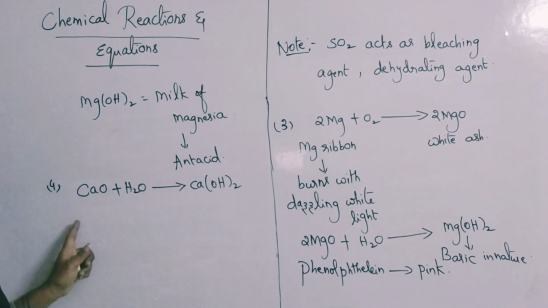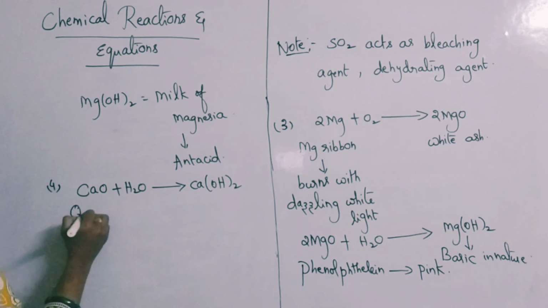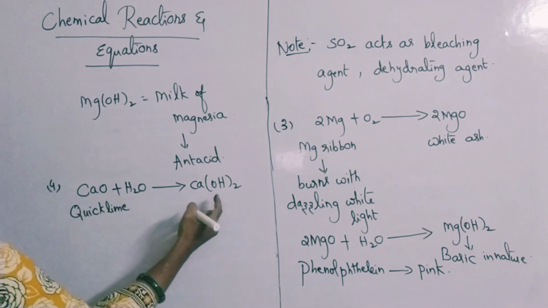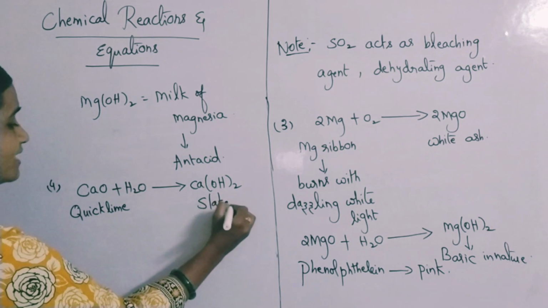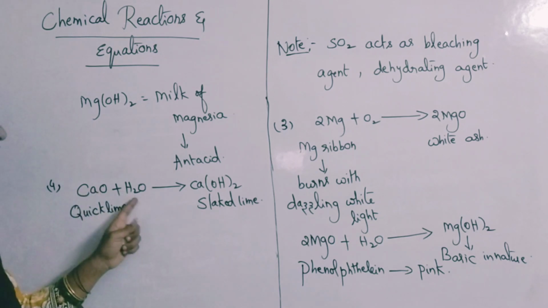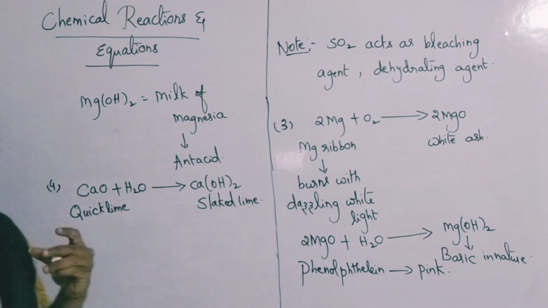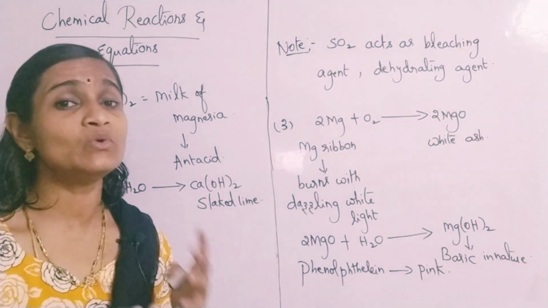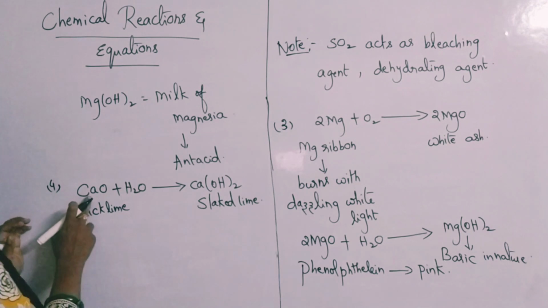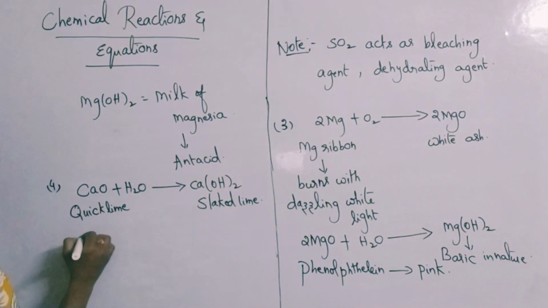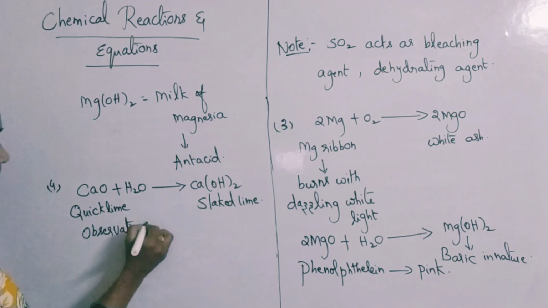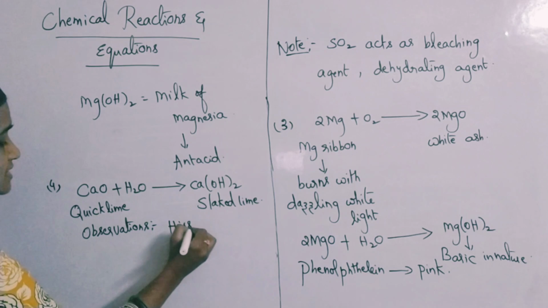Calcium oxide is generally called as what? Quicklime. Calcium oxide is called as quicklime, and calcium hydroxide is called as what? Slaked lime. Quicklime and slaked lime. When added with water, you will find a very low hissing sound. Now, when water is being added to calcium oxide, what observations will you make here? You will find a hissing sound.